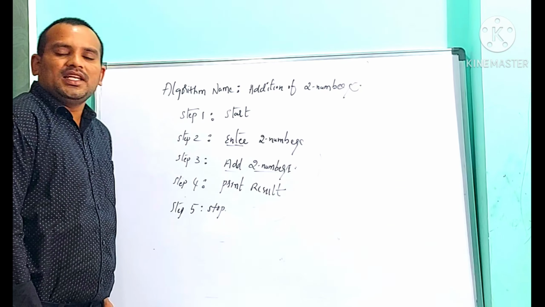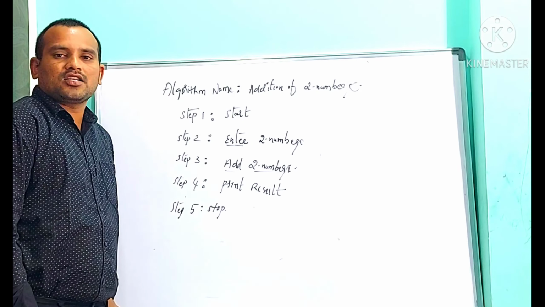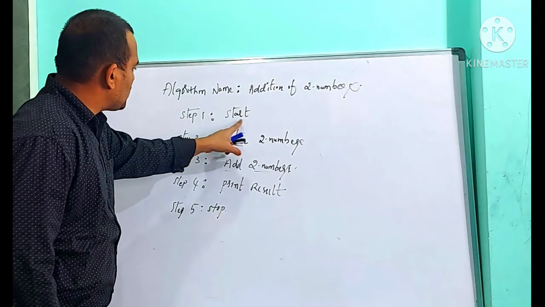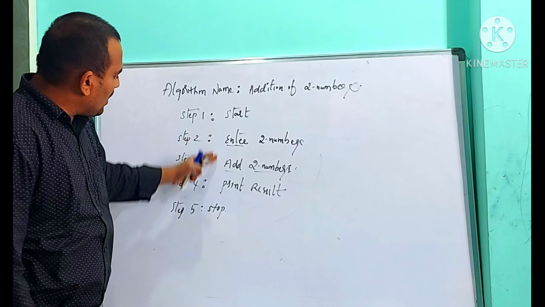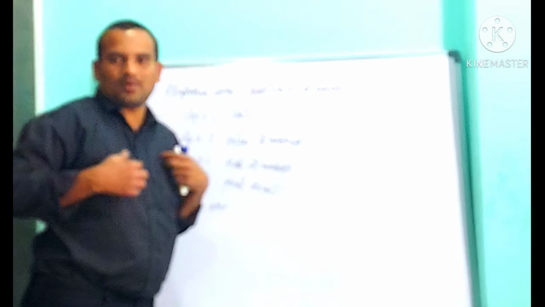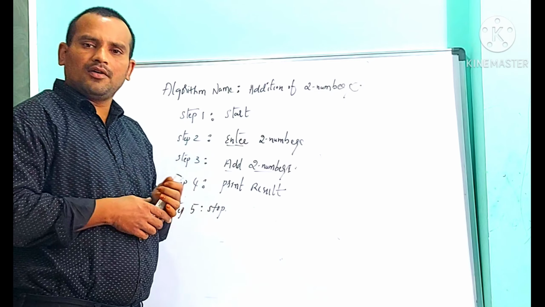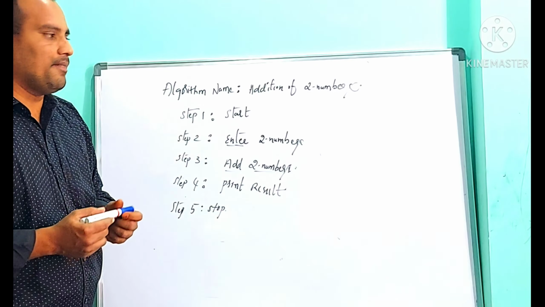So start and stop. In each algorithm, the first step must be start, and last step must be stop. Between start and stop, you can write any number of steps, and these steps are used to solve our problem. This is the way of writing algorithm.